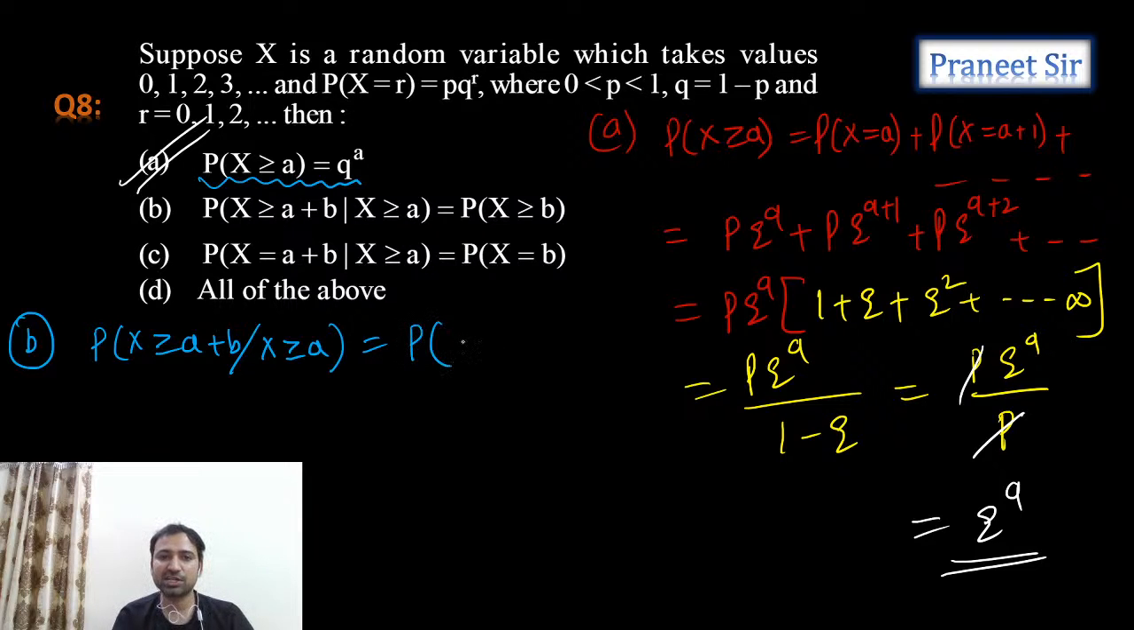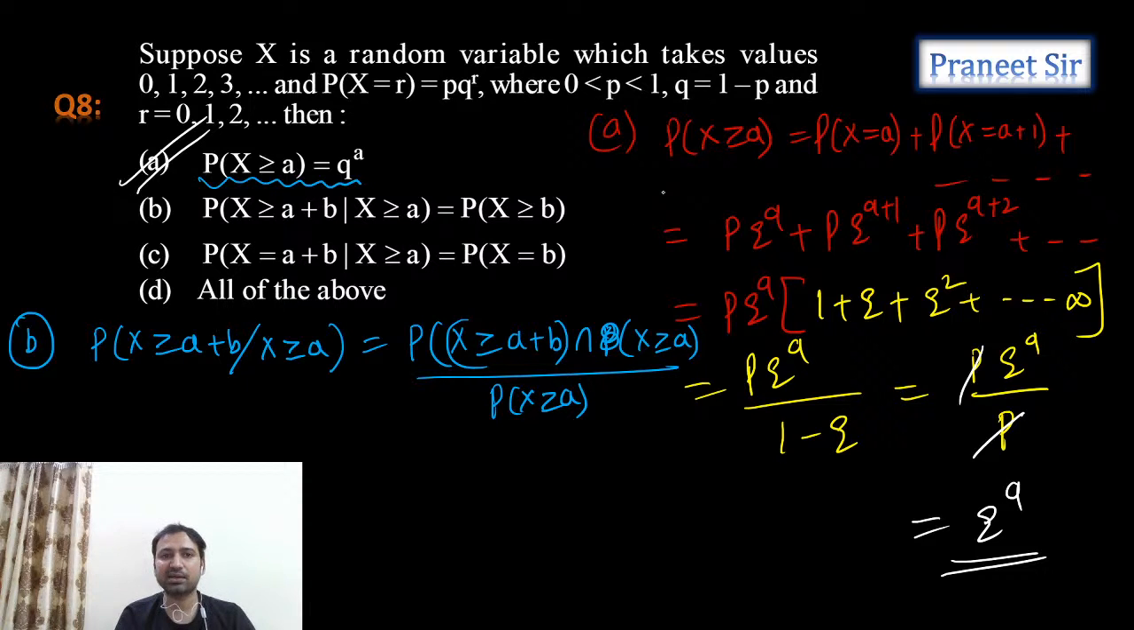So this is a conditional probability. We can say it like this: probability of x greater than or equal to a plus b intersection with x greater than or equal to a, divided by probability of x greater than or equal to a. Already probability of x greater than or equal to a we calculated in the first option. First option we already calculated this, so we can use that result already.